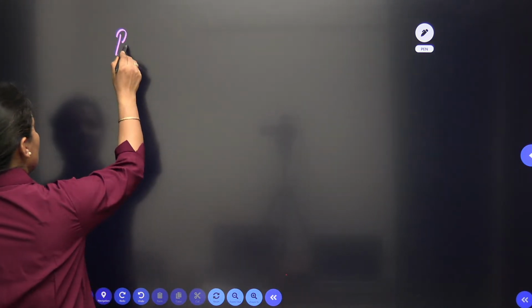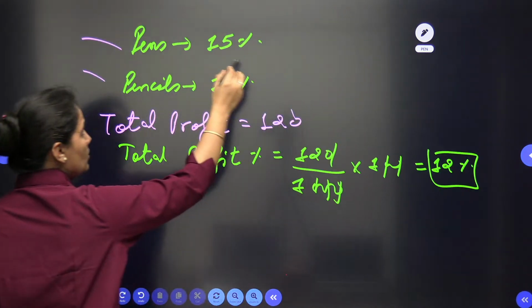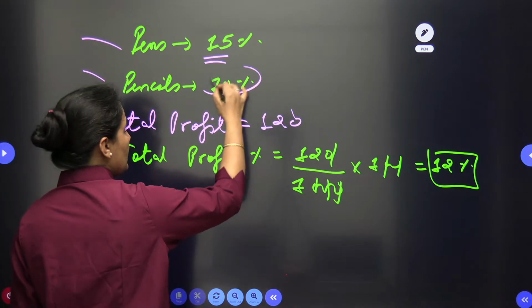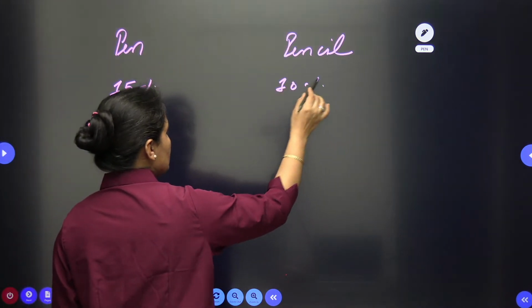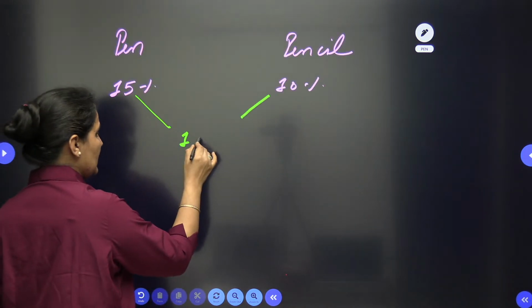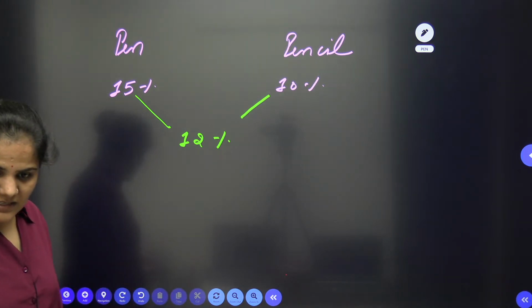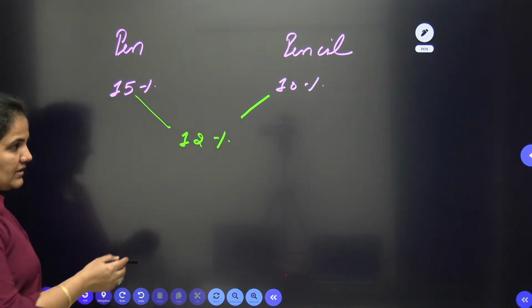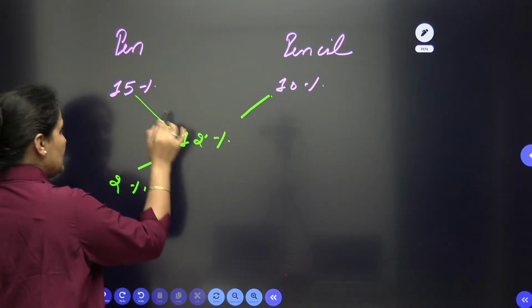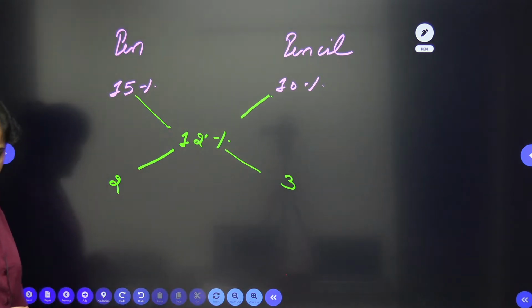I will use one special technique. You want to sell the pen at a 15% profit, and the shopkeeper wants to sell the pencil at a 10% profit. When he sells, the overall total profit is 12%, right? Yes, exactly. So we can use this concept: 12 minus 10 is 2, and 15 minus 12 is 3. You can write this down directly also.